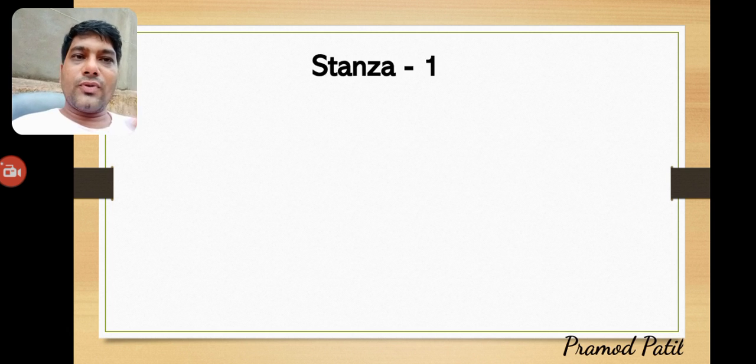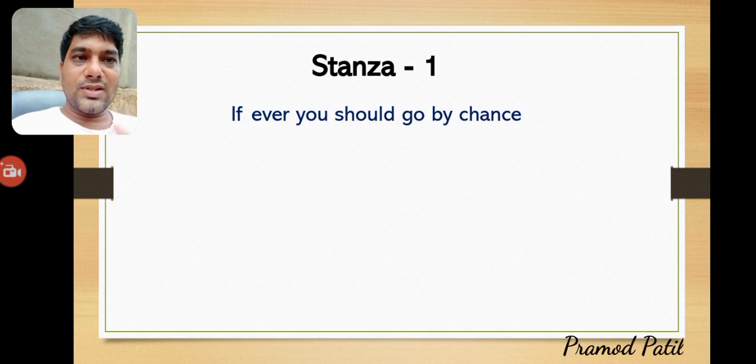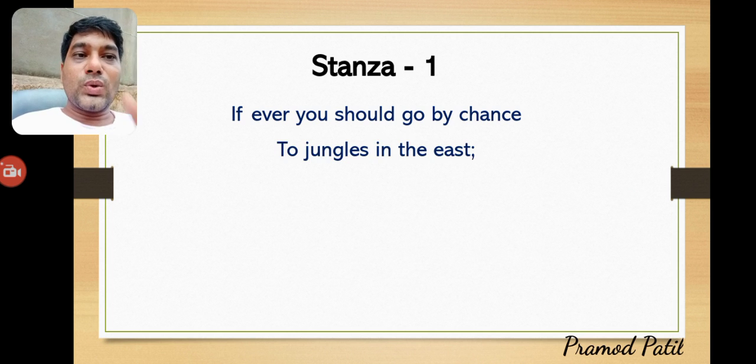So the first stanza is talking about the teacher telling: if ever you should go by chance to the forest, especially in India, the poem is talking about India, because most of the animals are related to India only. So if you should go by chance to India, or in the forest, or in any animal garden, animal park, that time, the jungle in the east.